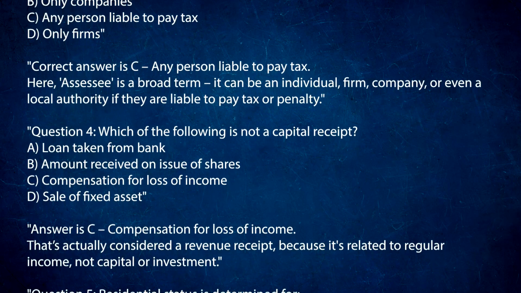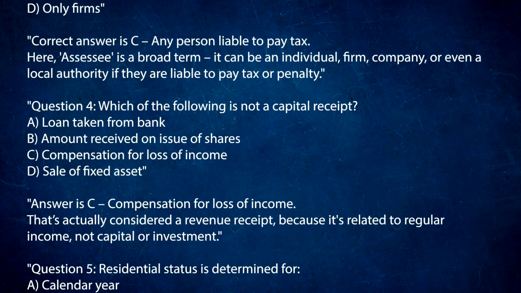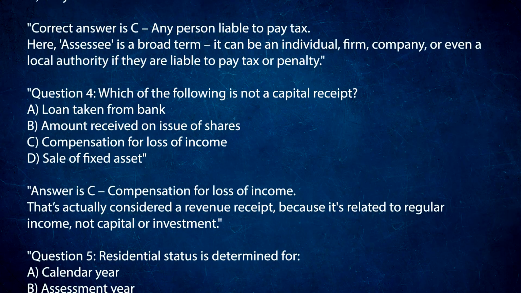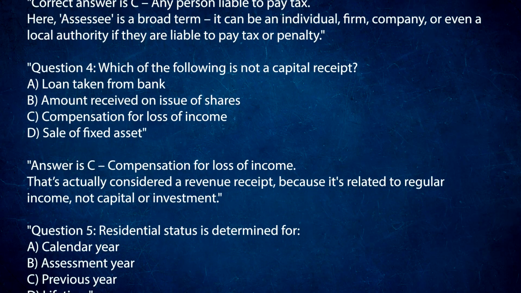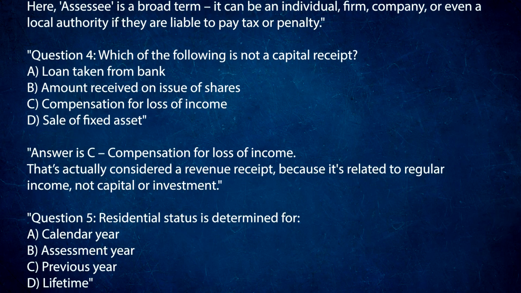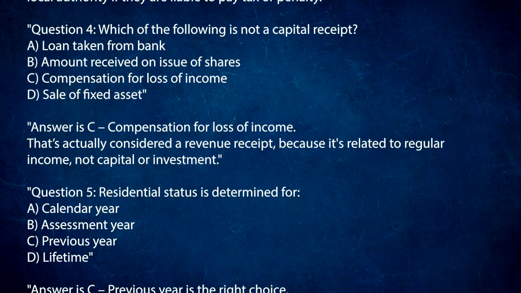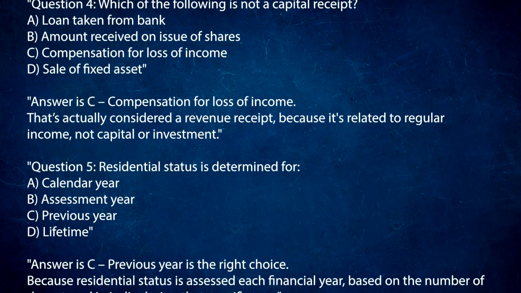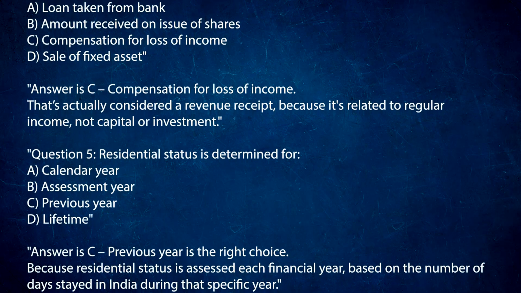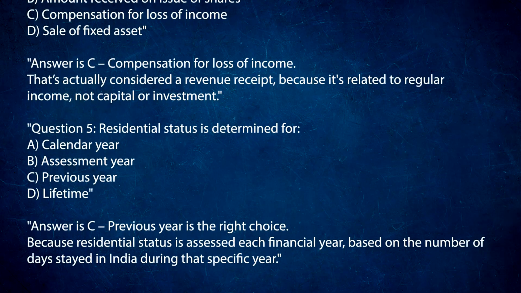Question 4. Which of the following is not a capital receipt? A. Loan taken from bank. B. Amount received on issue of shares. C. Compensation for loss of income. D. Sale of fixed asset. Answer is C. Compensation for loss of income. That's actually considered a revenue receipt because it's related to regular income, not capital or investment.